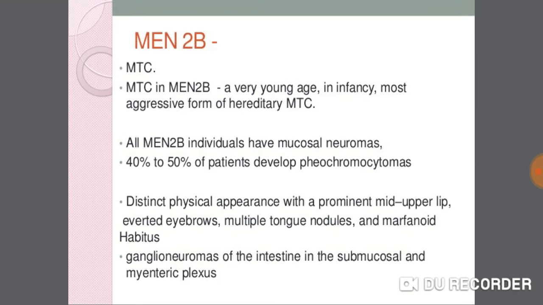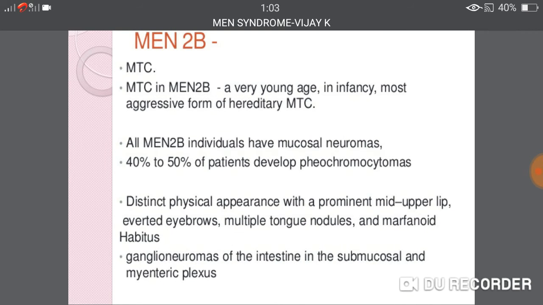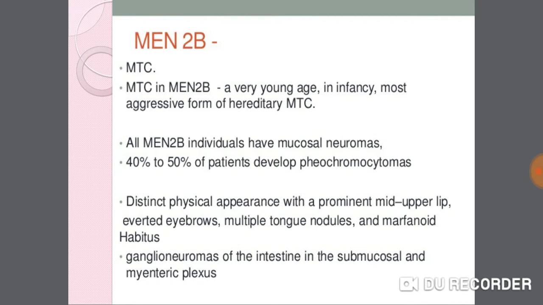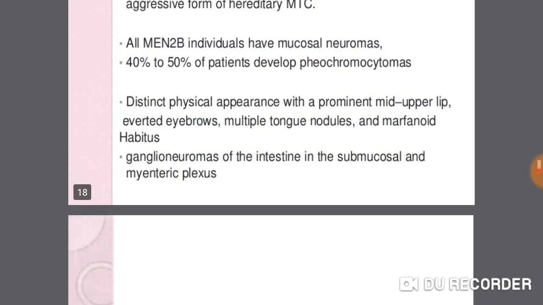MEN syndrome 2B. MTC in MEN syndrome 2B occurs at a very young age, in infancy, and is the most aggressive form of hereditary MTC. All MEN syndrome 2B individuals have mucosal neuromas. 40 to 50% of patients develop pheochromocytomas. There is a distinct physical appearance with a prominent mid-upper lip, everted eyelids, multiple tongue nodules and marfanoid habitus. Ganglioneuromas of the intestine occur in the submucosal and myenteric plexus.